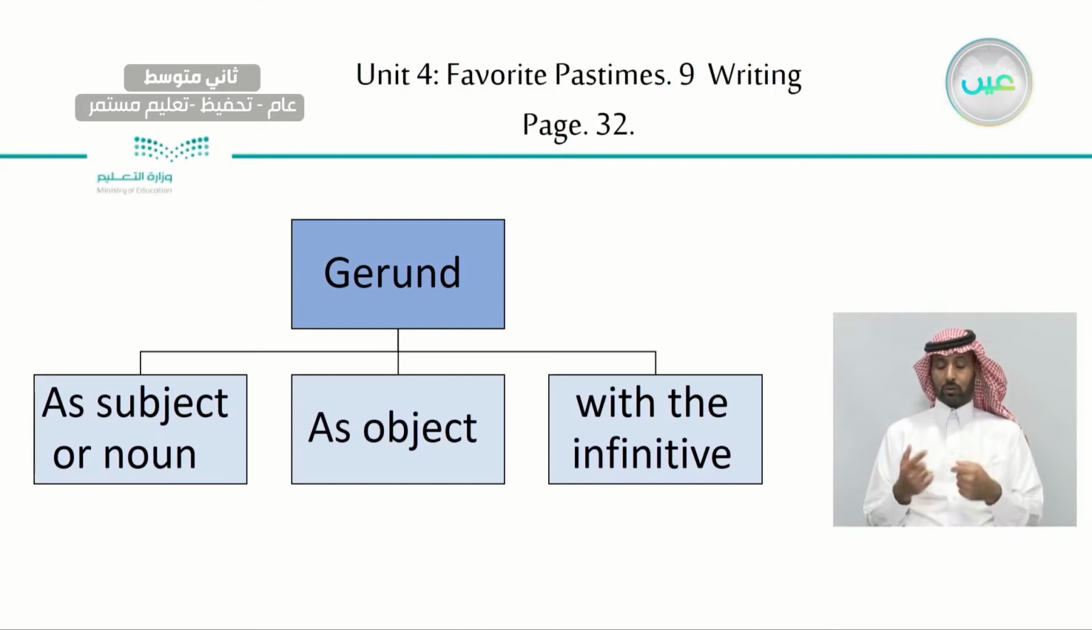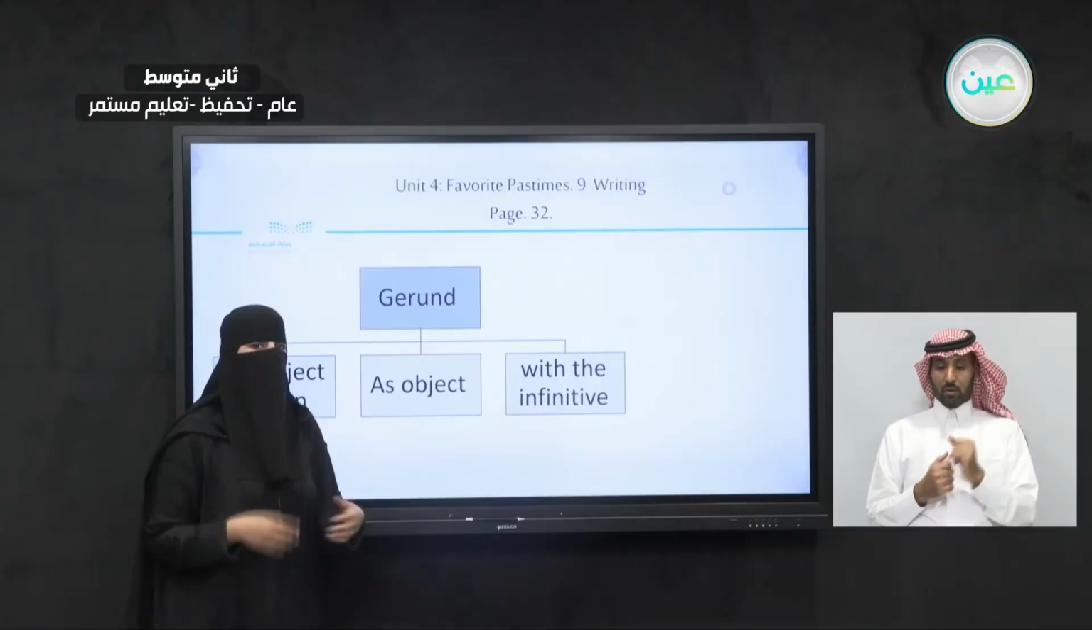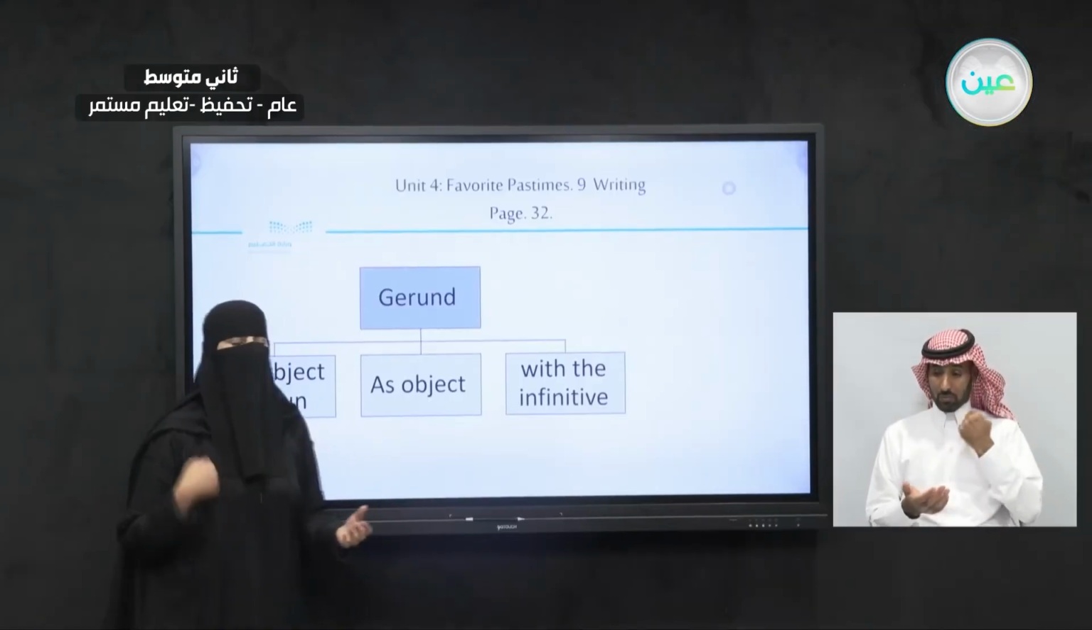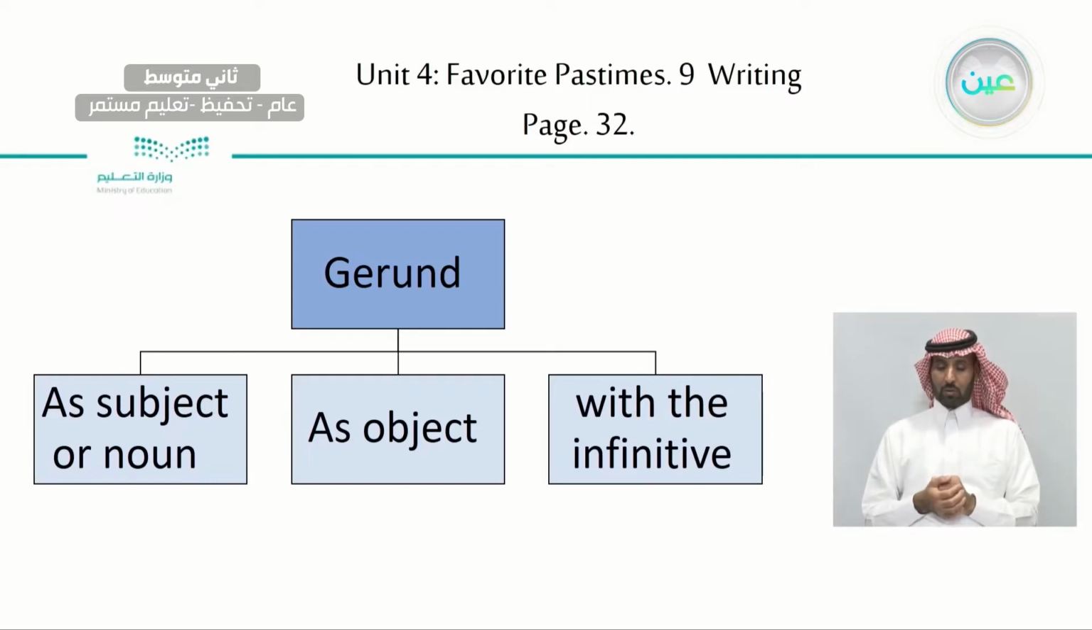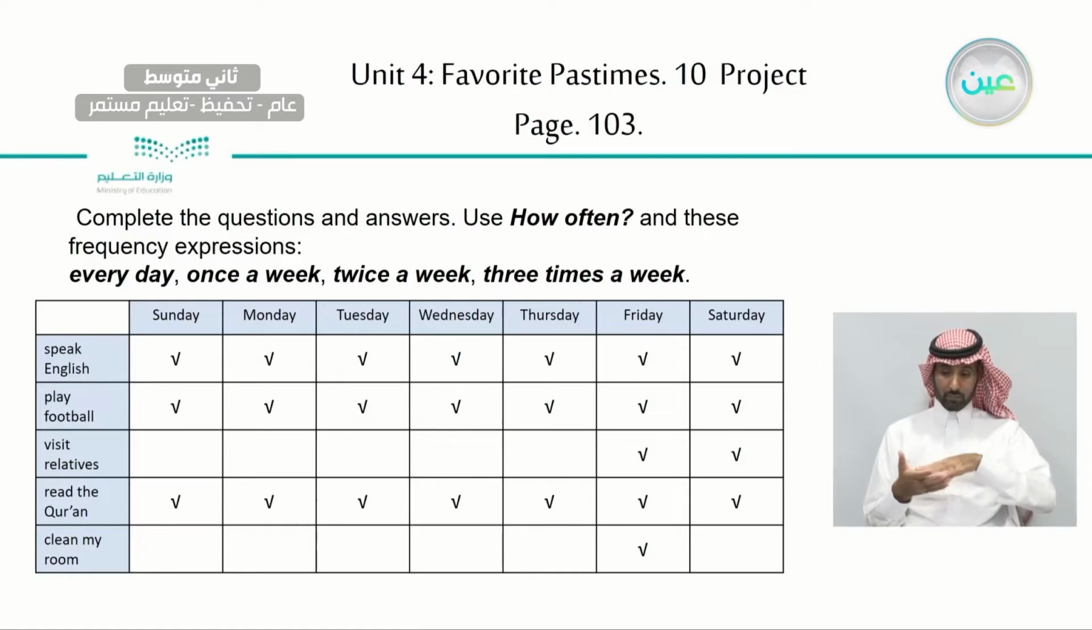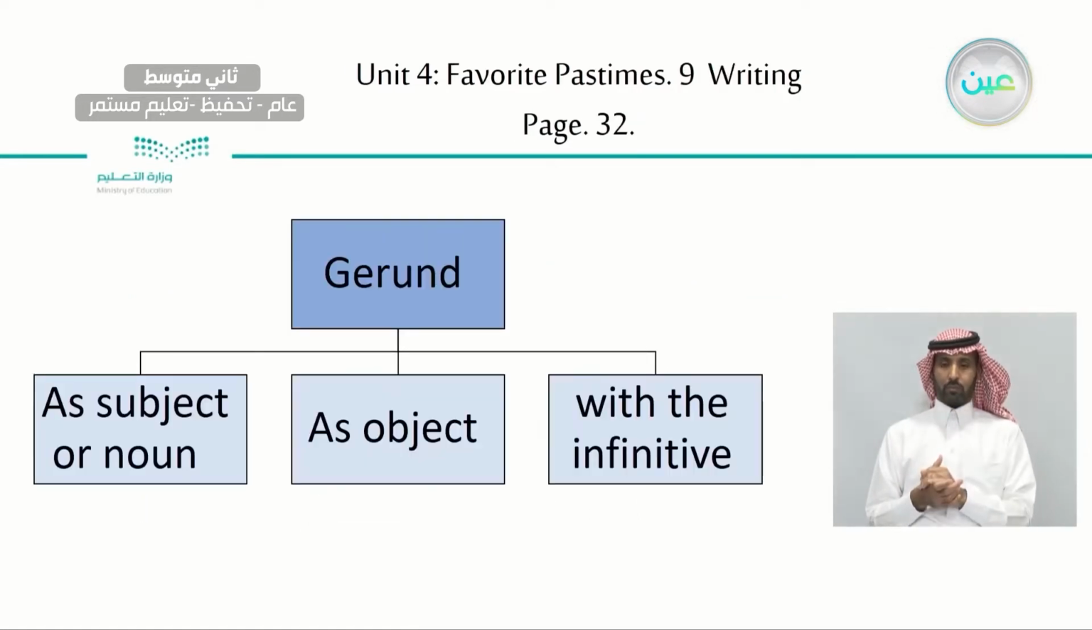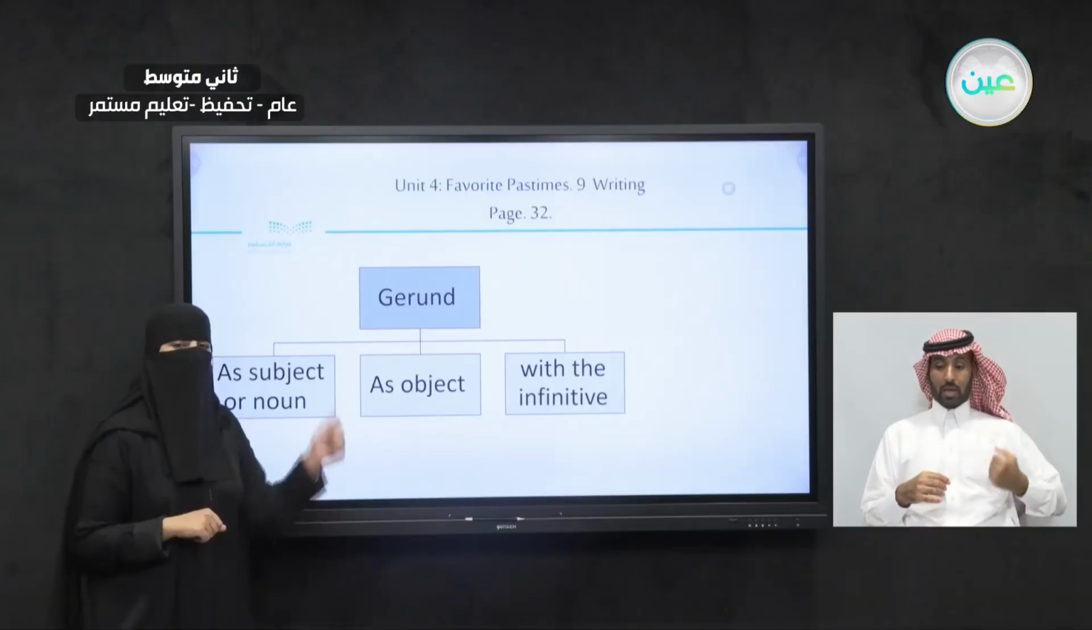Now, let's take a look. So we talked about gerund in this unit. We can see gerunds as a subject or a noun, as an object, or with infinitives, like to cook, to clean, or to play. Now, let's take a look at examples for this. So I want you to think about it. Can you think about a gerund as a subject or a noun? So it was in the text.